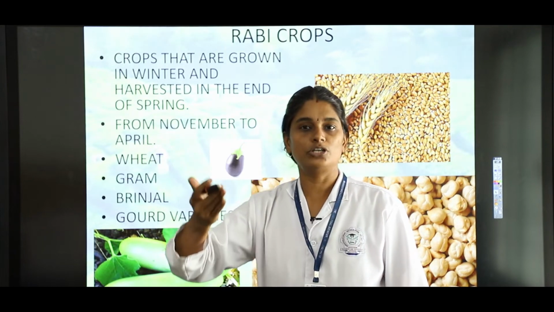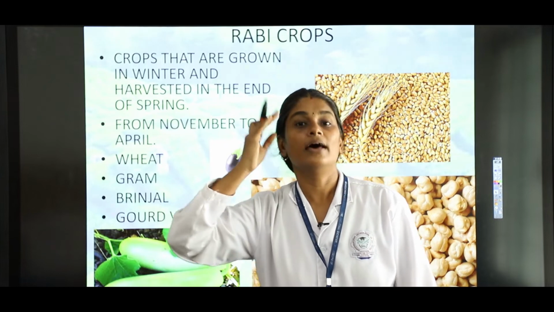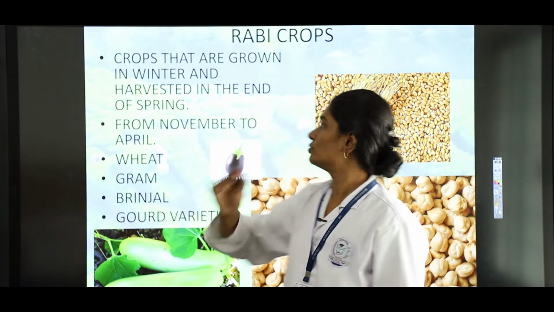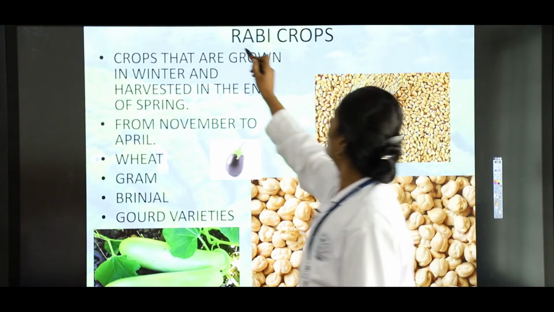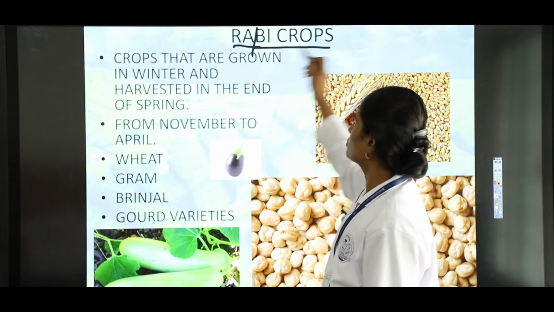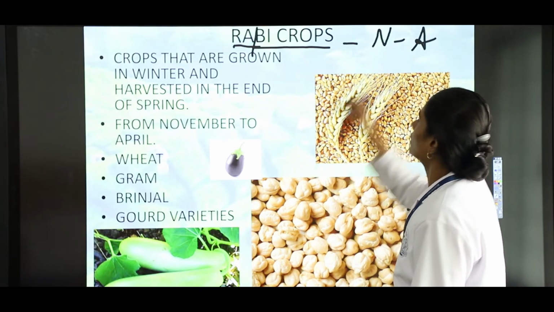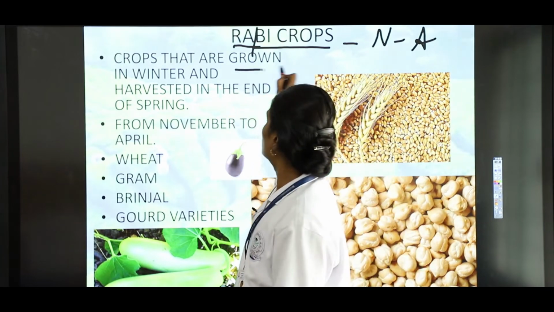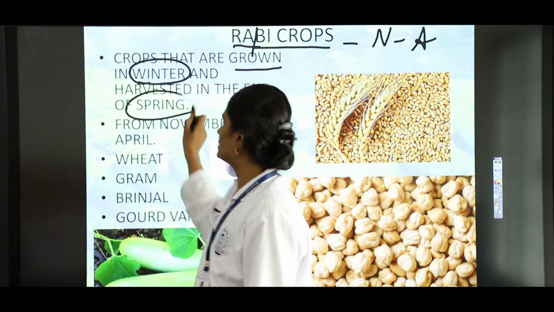So usually your second term and third term is your rabi crop season. So rabi, R-A-B-I, rabi crops. So rabi crops are grown from November to April. Okay, so these crops are grown in the winter and harvested in the spring season.